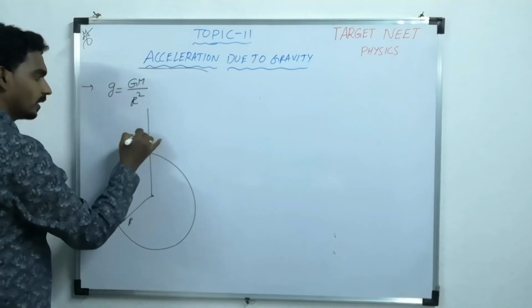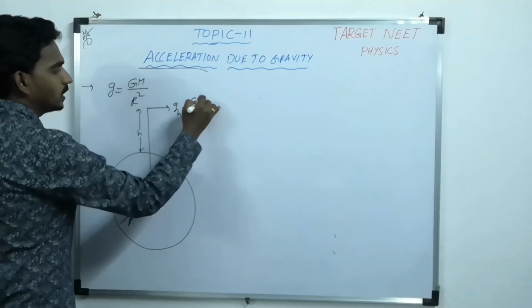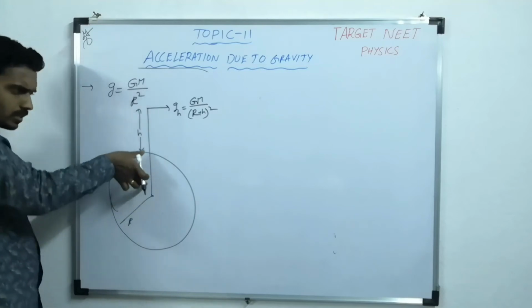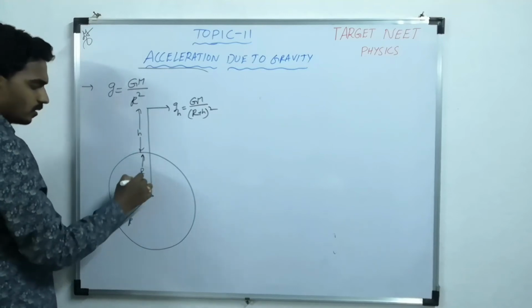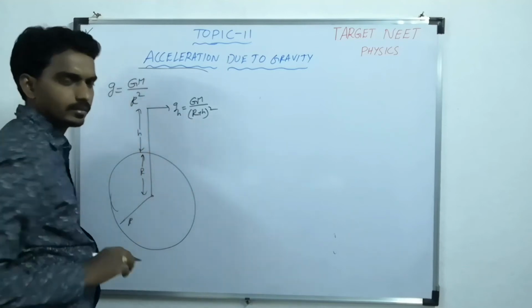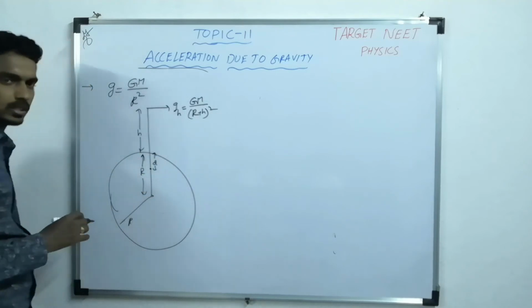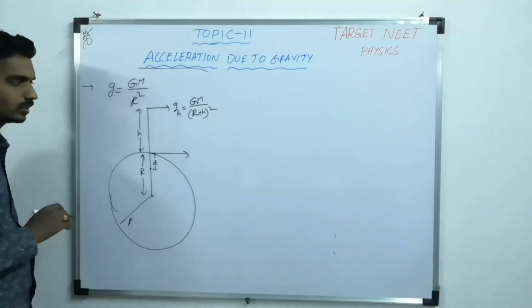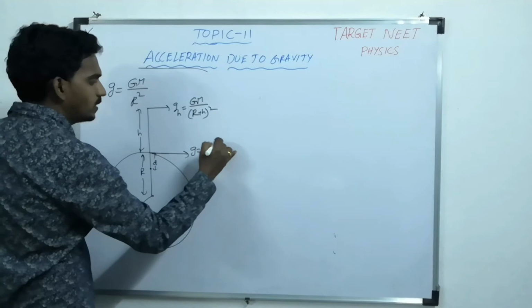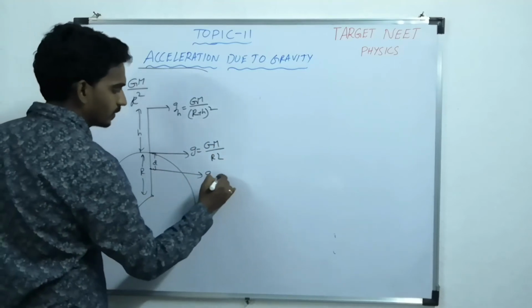At any height h from the surface, the g value will become GM by (R plus h) whole square. On the surface the distance is R, so R square. At any height the distance will become R plus h. Now the question is, at any depth d below the surface, this is on the surface, that is GM by R square. Now this is at any depth, g at any depth.